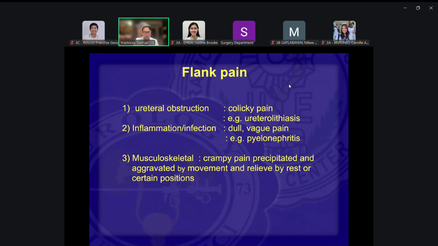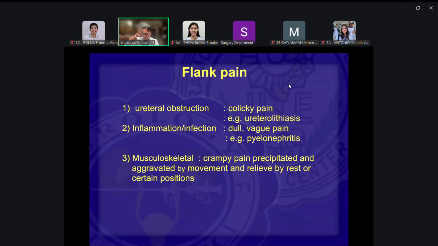However, when there's obstruction, it needs to contract more forcefully to push the urine beyond the obstruction, and that's why you feel pain. Even if the obstruction is still there, when the structure, like the ureter, loses its ATP, it cannot contract anymore. It has to relax and regain the ATP again.